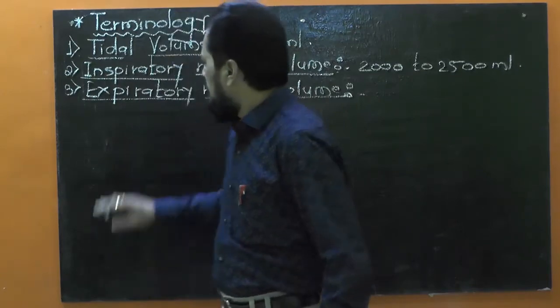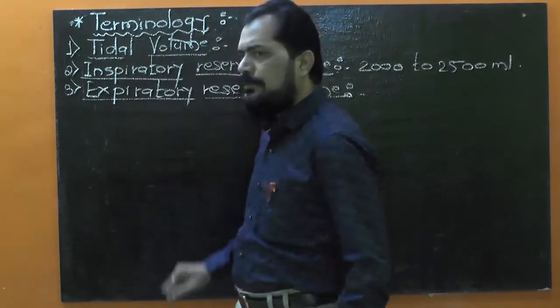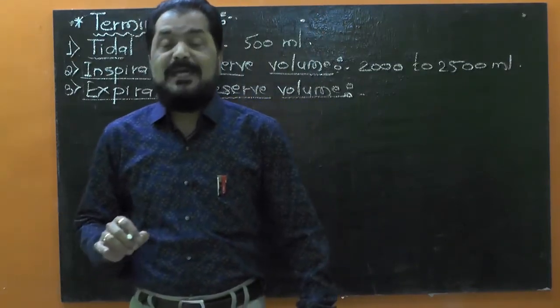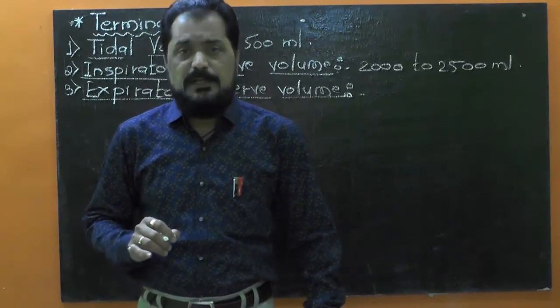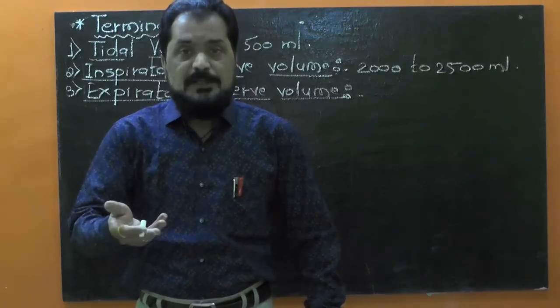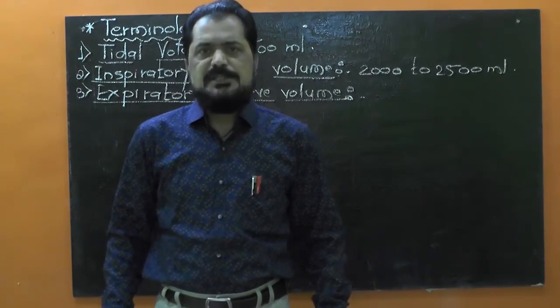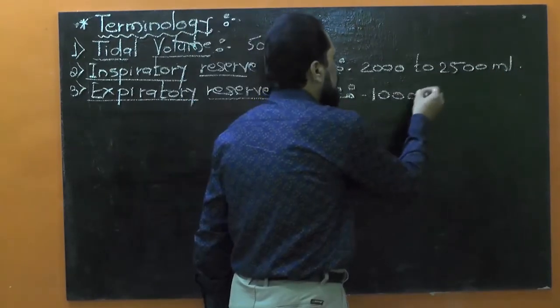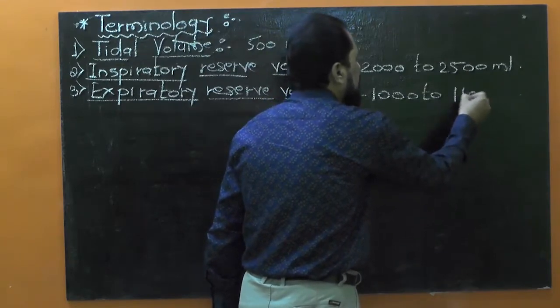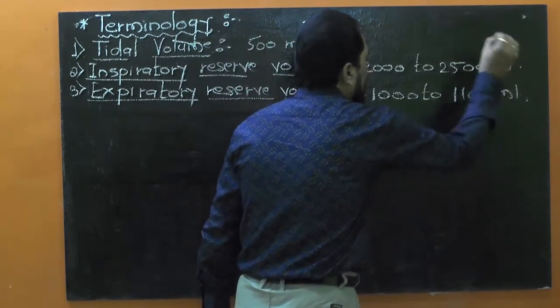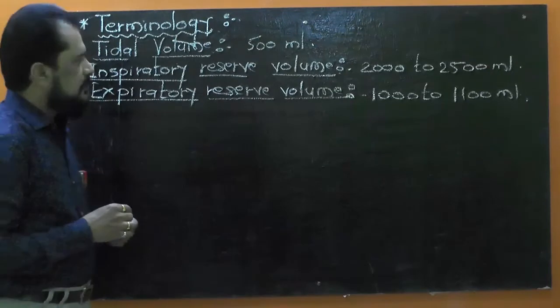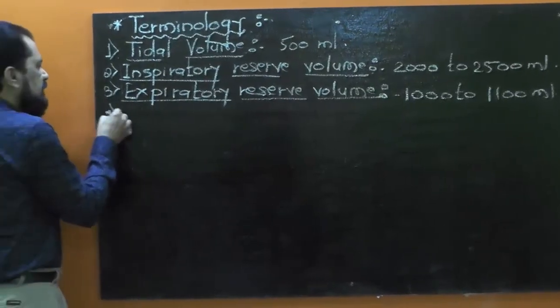Here the expiratory reserve volume is the maximum volume of air that is exhaled during forceful expiration, and it is about 1000 to 1100 ml. Come to the next term, fourth, dead space.